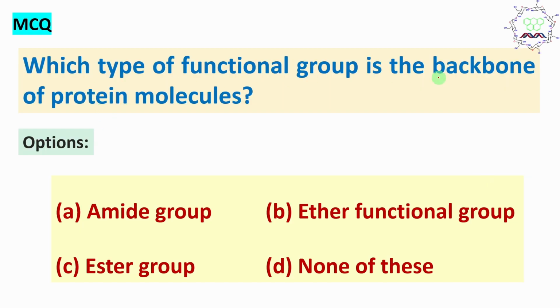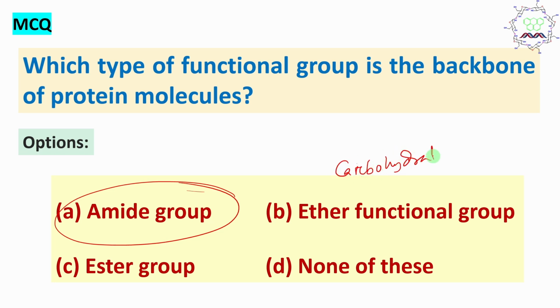Next, MCQ. Which kind of functional group is the backbone? Obviously, I've discussed, it is the amide group. Now, ether functional group is present in carbohydrates or sugars. Now, ester functional group is present in fat. I have shown the oil or fat.